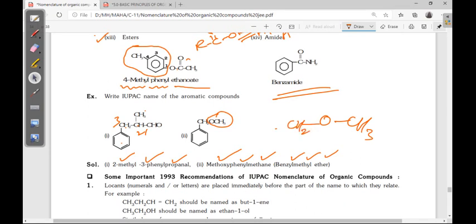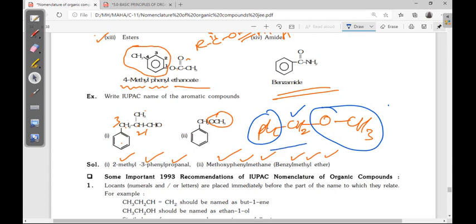Here benzene, and this is the methoxy, so methoxy phenyl methane. Otherwise you can take this total as benzyl, and this is the methyl ether, benzyl methyl ether, which is a common name. Okay, aromatic compounds nomenclature is this one. Thank you.